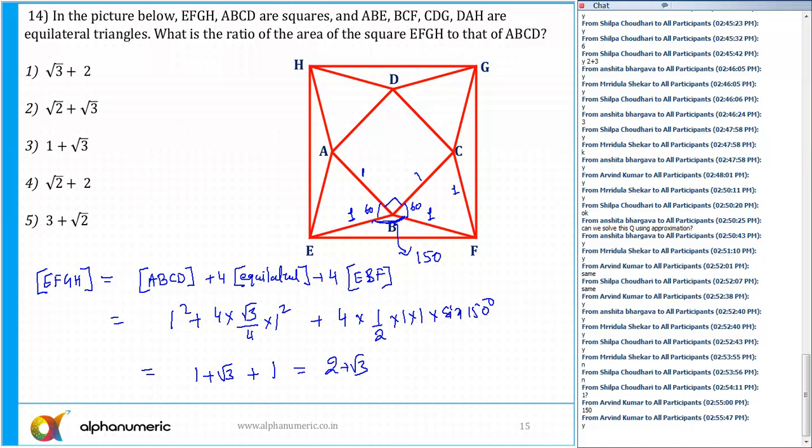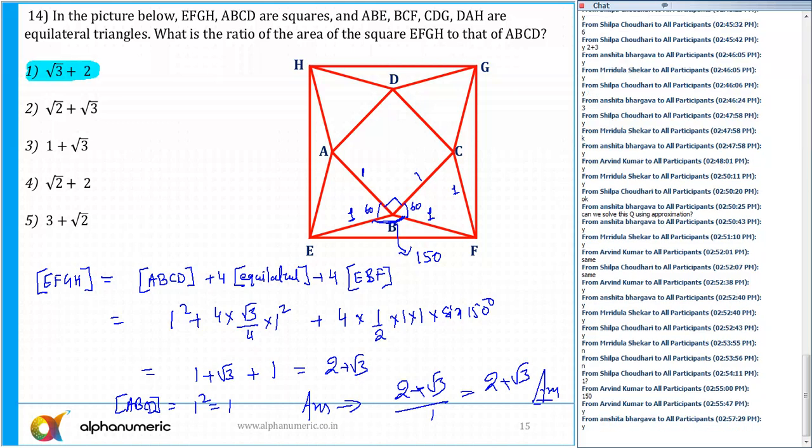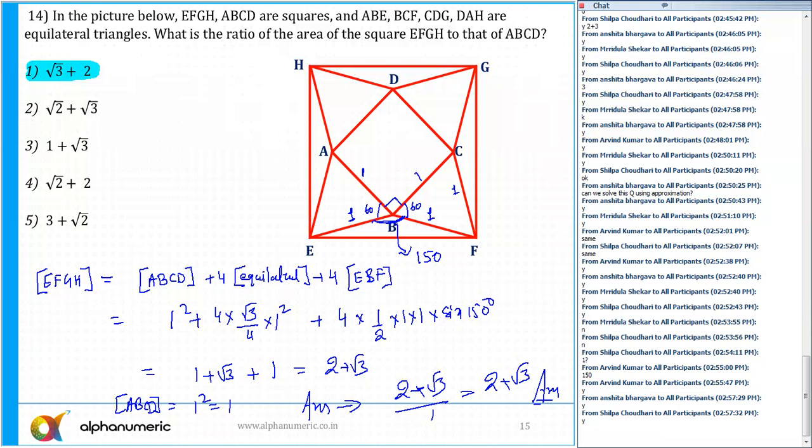And the area of ABCD, we know, is going to be equal to 1 squared, which is equal to 1. So the answer is 2 plus root 3 by 1, which comes out to be 2 plus root 3. So this is the answer, which is option number 1. Is that part clear to all of you? Any doubt? So I'll not rate this as difficult. This was doable and manageable.